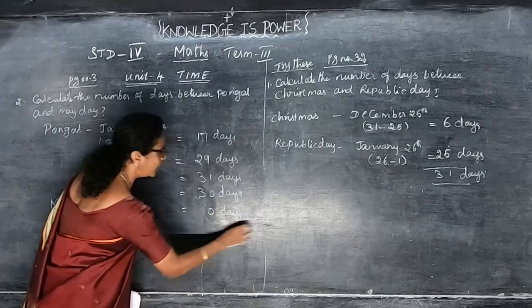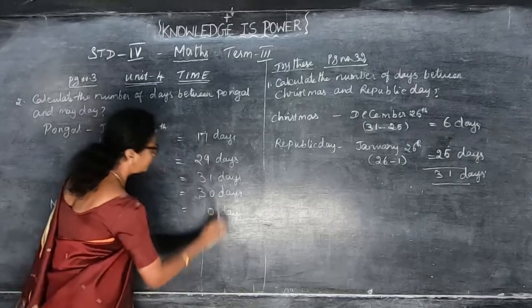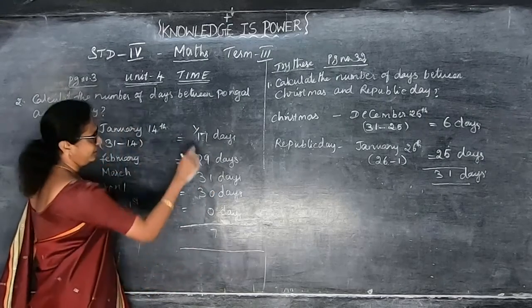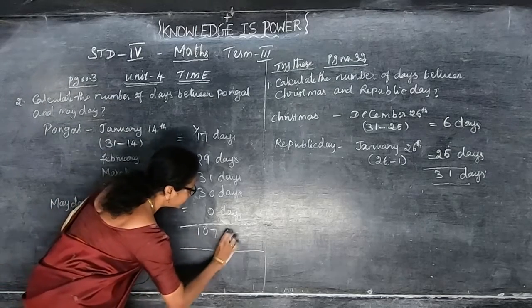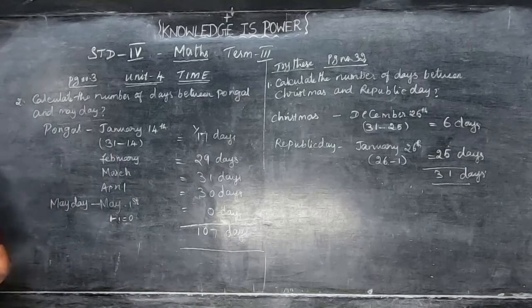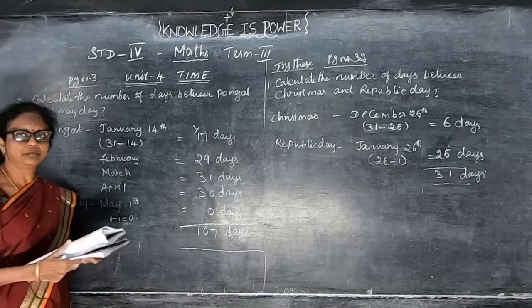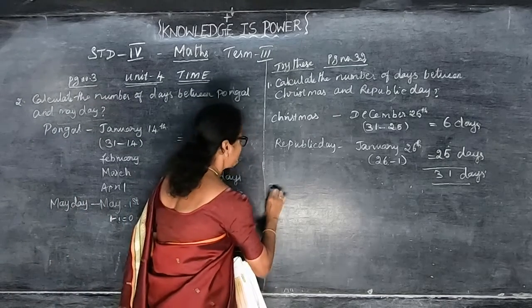So now you add all this. 9 plus 1, 10 plus 7, 17, and carry over you put 1. 1 plus 1, 2, 4 plus 3, 7 plus 3, 10. That is equal to 107 days. Now the third sum, the last one. Third sum I will do here.